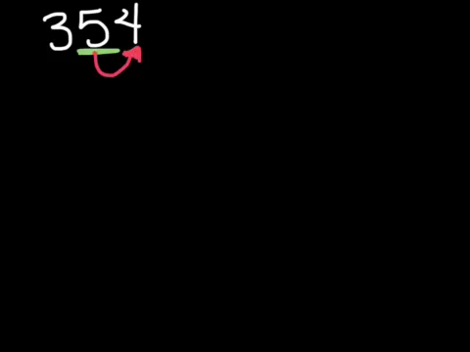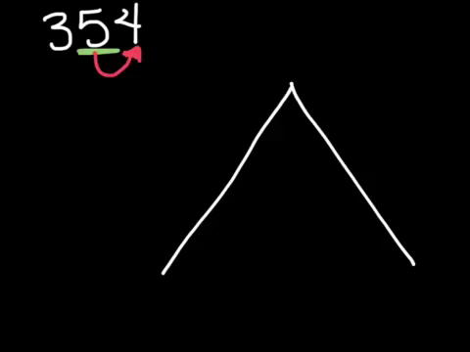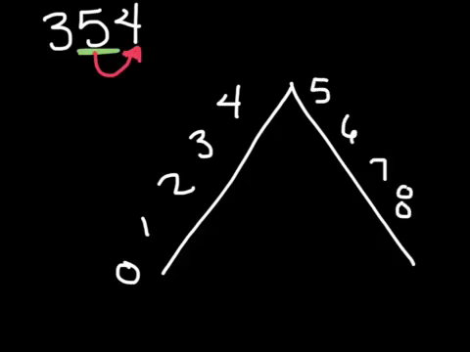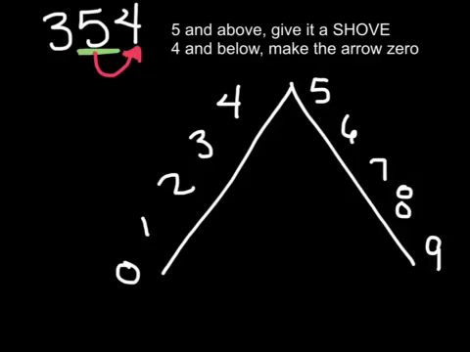So now I'm going to draw my mountain again. It's a little bit smaller this time. Remember, I start with 0 and I go to 4. Okay, now we're going to use a saying that's going to help us. I'm going to put that up here on the top so you can read it with me. It says, 5 and above, give it a shove. 4 and below, make the arrow 0.